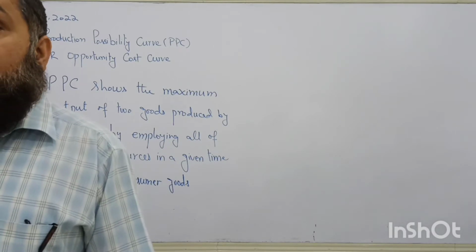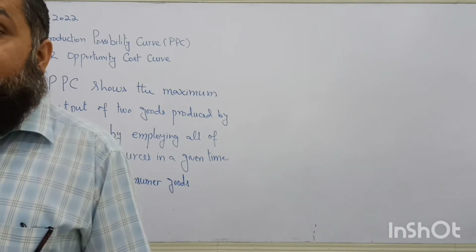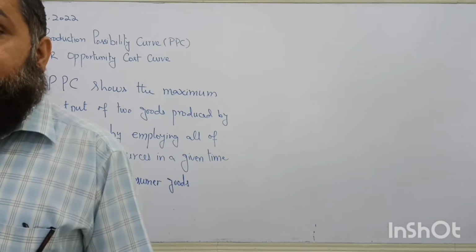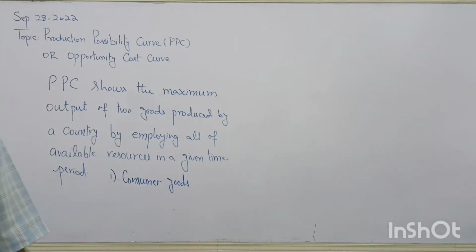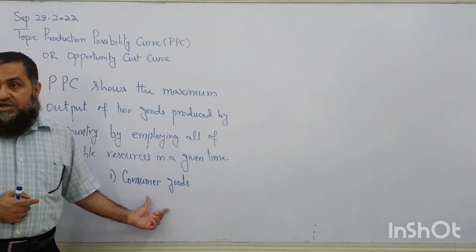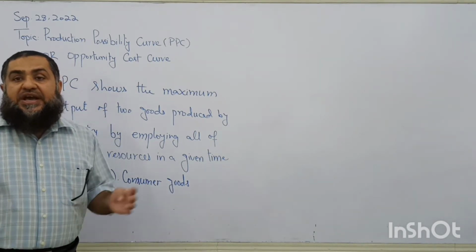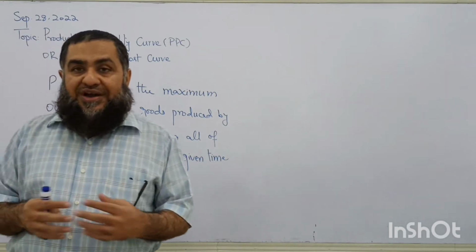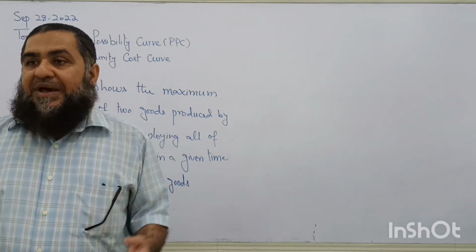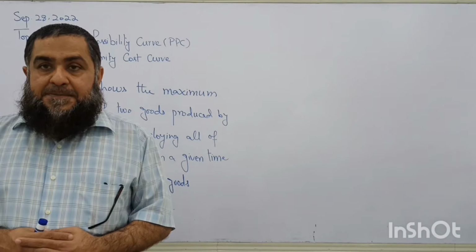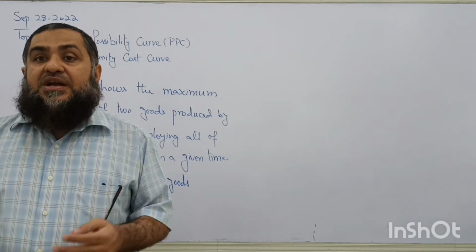Whereas economic goods are those which require resources to produce them. So we have a long list of economic goods. One of them is called consumer goods. And within consumer goods we have durable goods, non-durable, perishable, non-perishable. Clear? And merit goods and demerit goods.